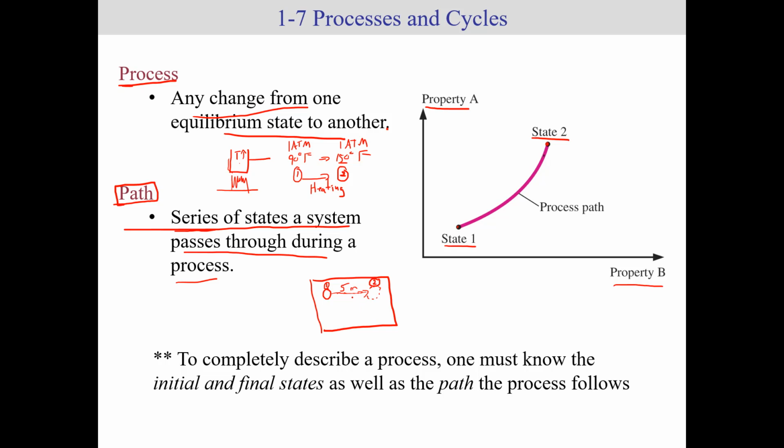So it took a certain amount of work for me to push this object from point 1 to point 2. And that amount of work is basically the work that it took to overcome the friction effect on the floor to move it 5 meters. Right? So that state 1 is position 1, state 2 is position 2.